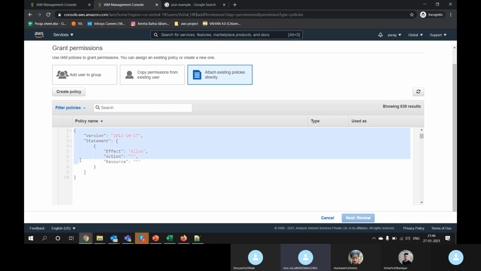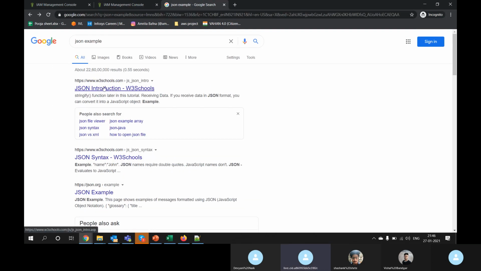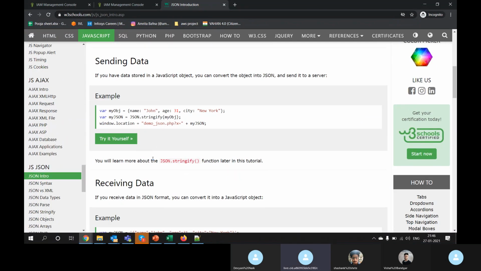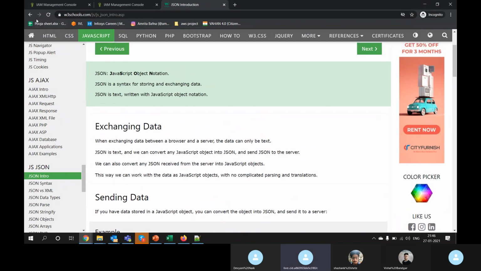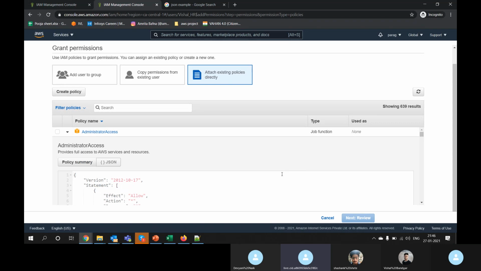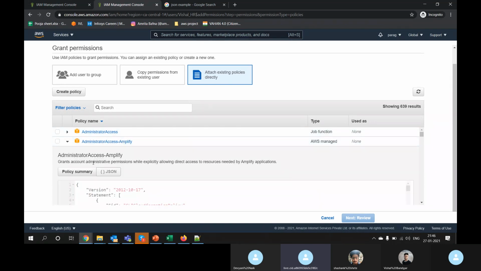So JSON format is created, and every policy is created in a JSON format. Go to Google, try to find out what the JSON things are, and the best example is to go to the AWS website. You will be able to understand how JSON is working. There you can find a couple of videos also which can help you out.